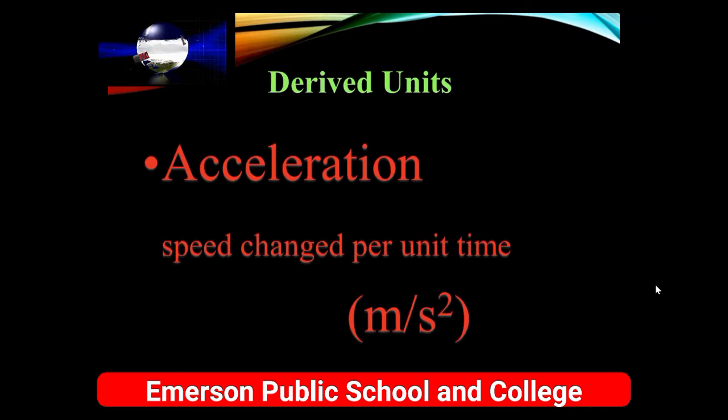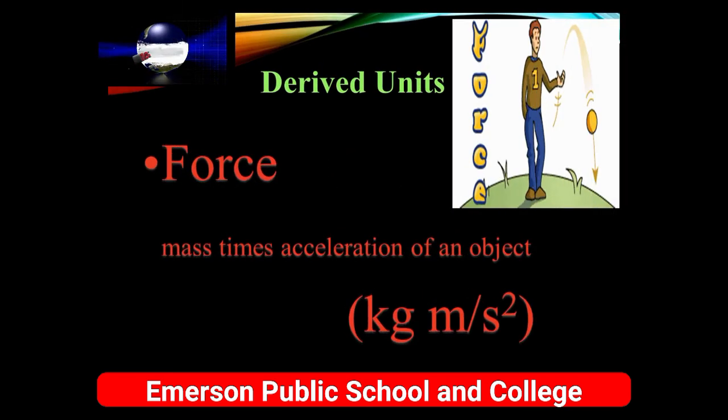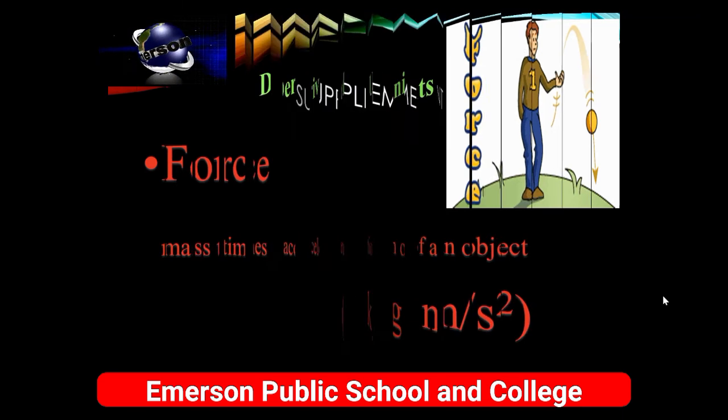Acceleration, having the formula speed change per unit time. So we will divide the unit of speed by that of time. Meter per second divided by second. Force, the formula of force is mass multiplied by acceleration, F is equal to ma. So we will multiply the unit of mass, kilogram, with the unit of acceleration, which is meter per second square. So kilogram meter per second square, also known as Newton, is another derived unit.